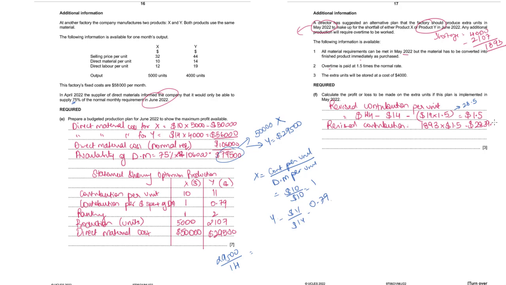And our additional fixed cost is 4,000. So our revised contribution, I will change it to additional contribution. Additional loss from this will be 2839.5 minus 4,000, which is a loss of 1160.5. So calculate profit or loss, we've done it.